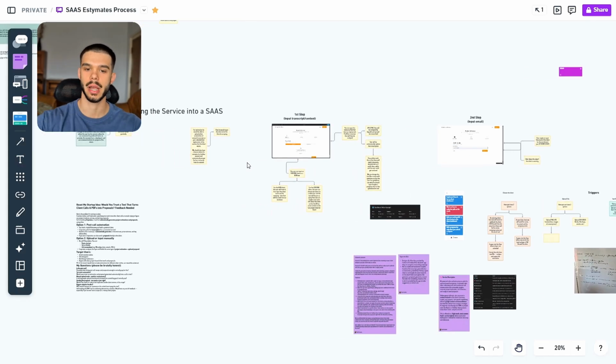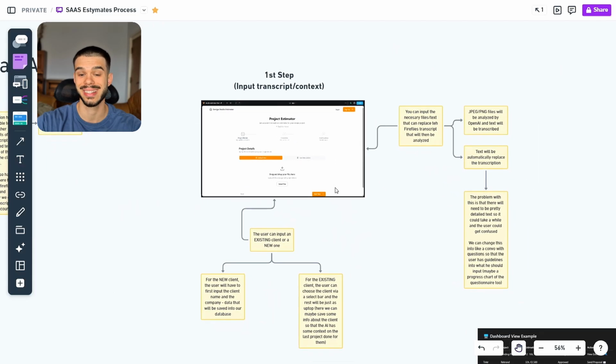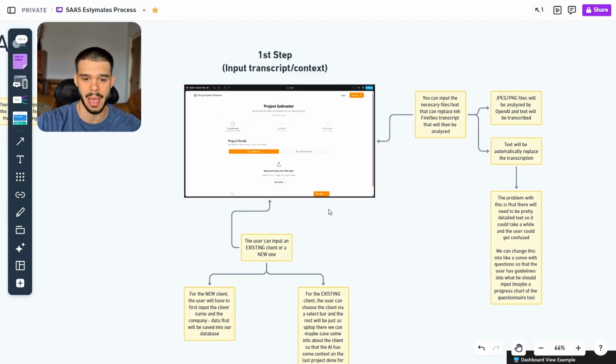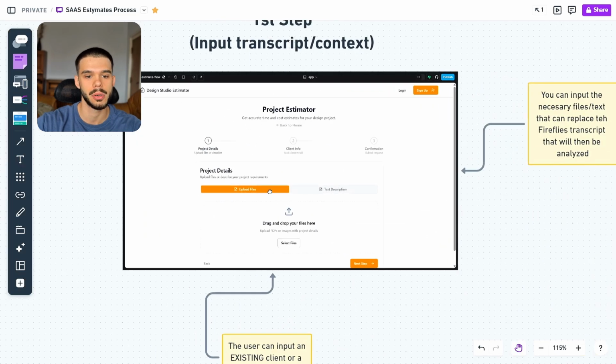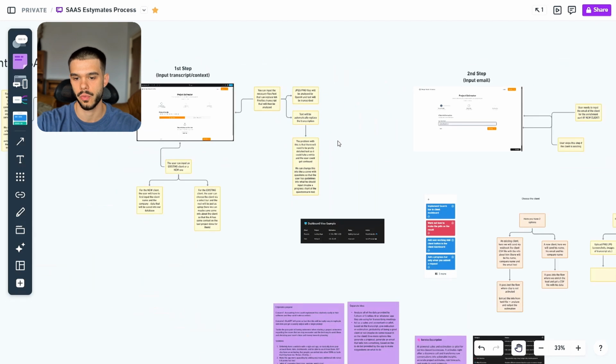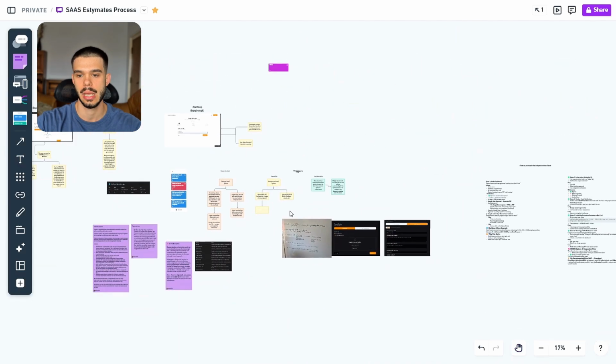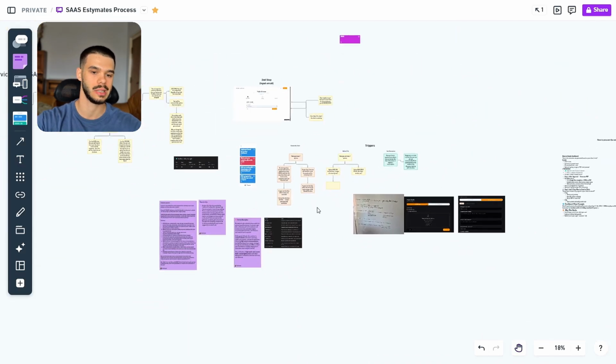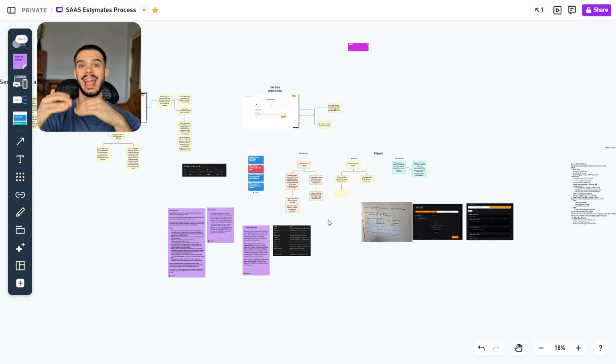And as you can see here, I started building everything. This was the first step. This was the first version of my app. You can see here, built in Lovable. I went really in depth with everything, what each button does, what each user experience workflow does, and so forth, right? Here is basically everything that I noted down when I was building, when I already started to build the app itself.